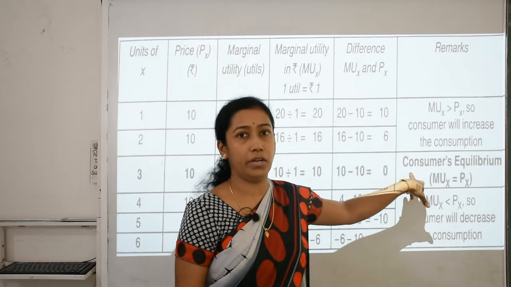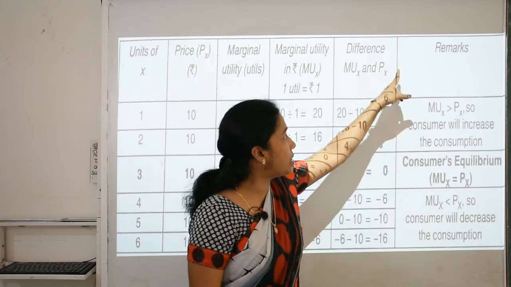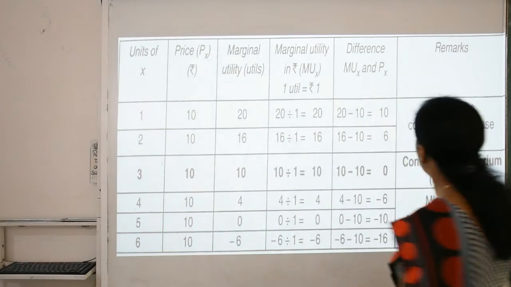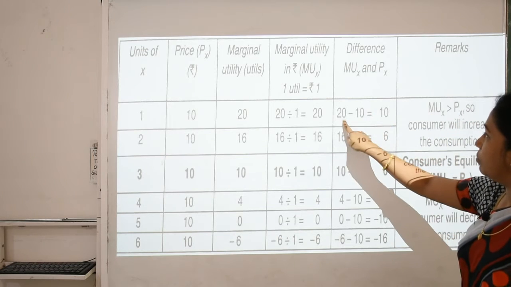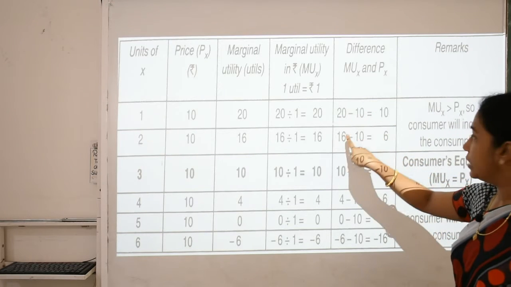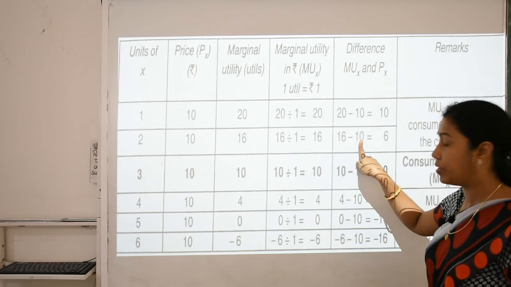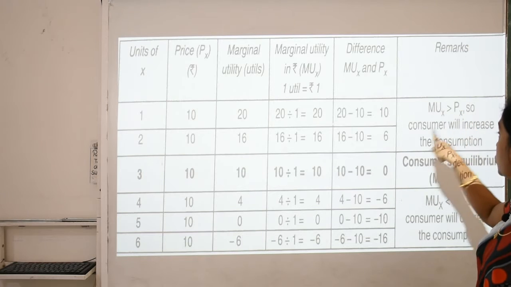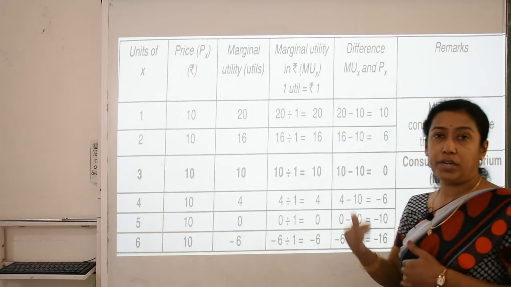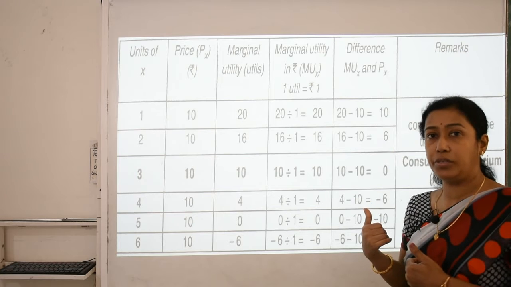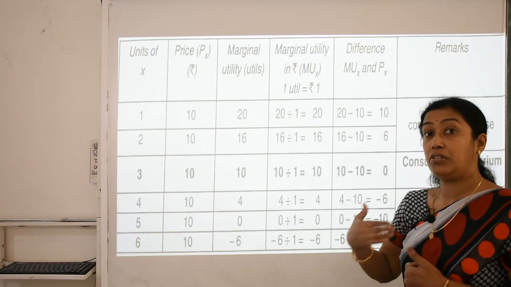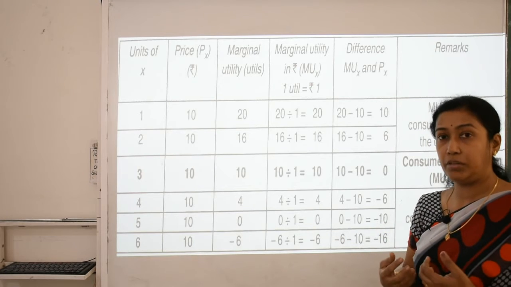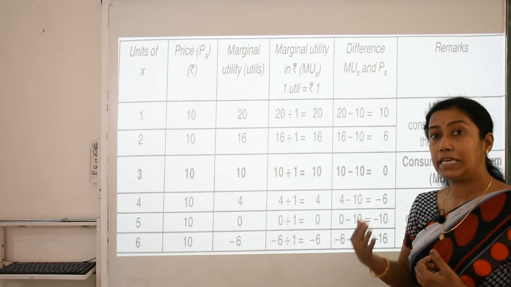Now this stage can be called the consumer's equilibrium. These are remarks that we notice at each and every stage. Here we can see that in these two stages, marginal utility is more than the price. Here also marginal utility is more than the price. So marginal utility of X is greater than price of X, and the consumer will increase the consumption. When he notices that from the price of the commodity his utility is increasing, he will try to maximize the satisfaction after consuming every commodity.